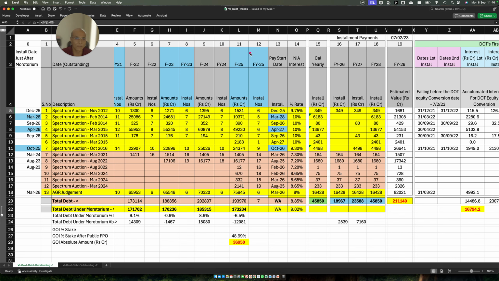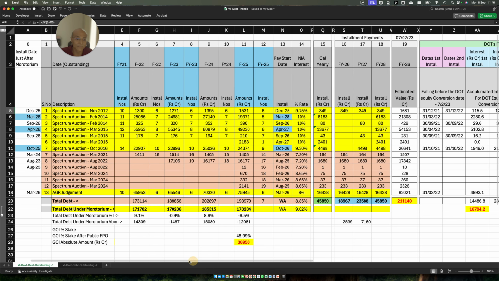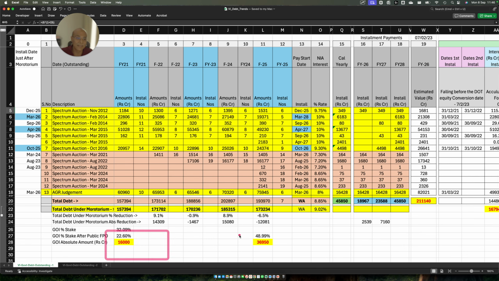The number of installments remains the same, but it looks like DOT has given Vodafone Idea some additional benefit, because I saw it from their annual report. These dates are coming from VI's annual report. And that's why, friends, I said I wanted to do this deep dive analysis, to understand both the 16,000 crores and this number, and why these dates got changed in their annual report.